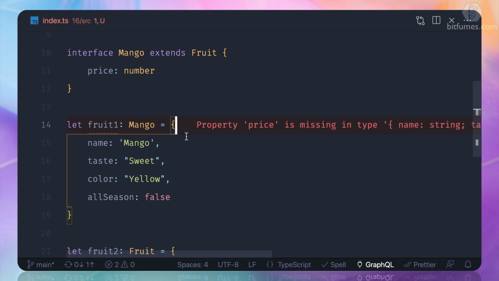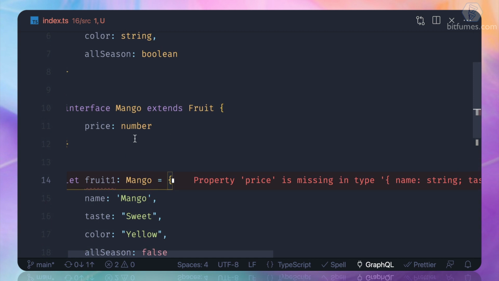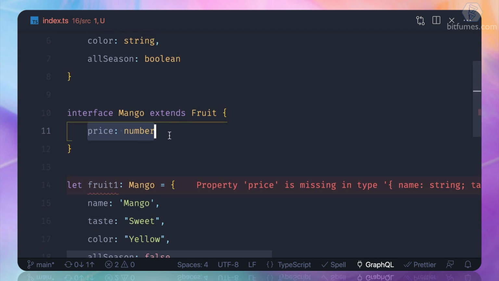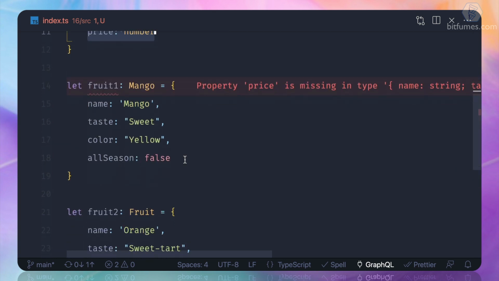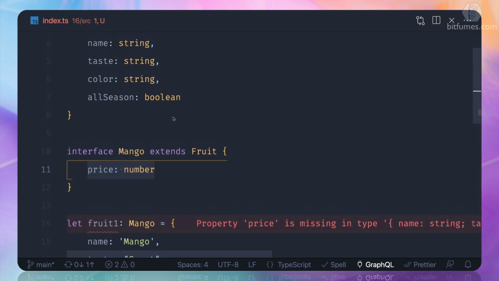Just by doing that, you can see TypeScript is complaining that, hey, you need to add the price for the type mango, because mango has a new field called price. But the orange, the original one, is just a fruit, so we don't want any pricing for this. But can we do this with types also?